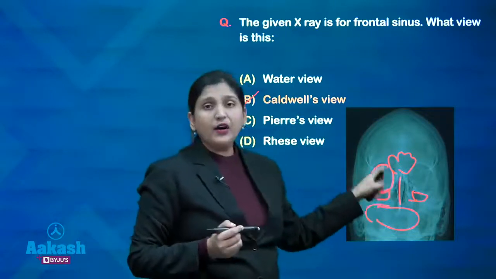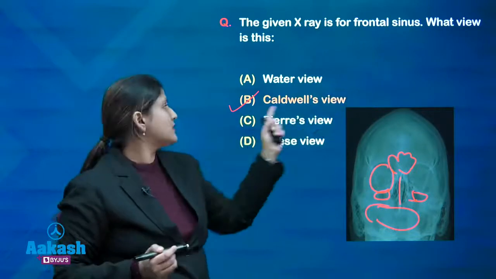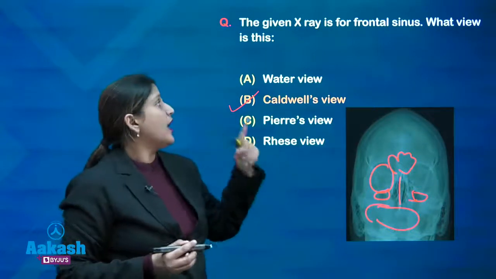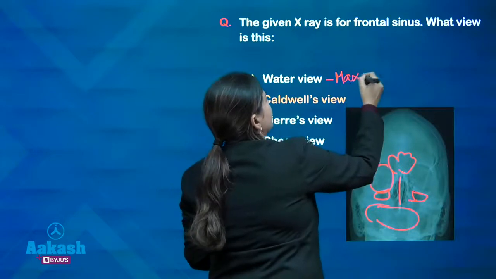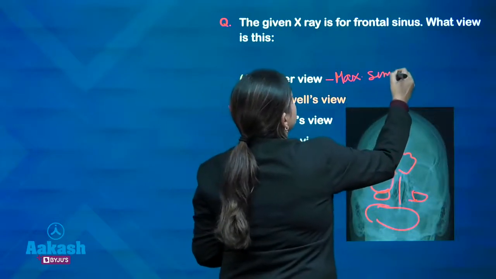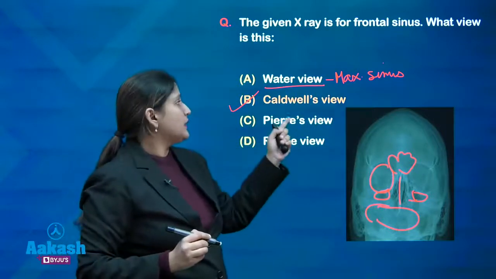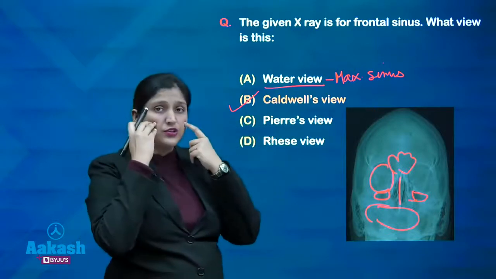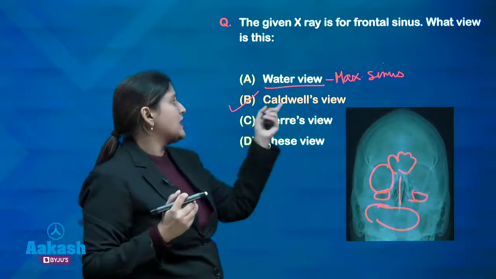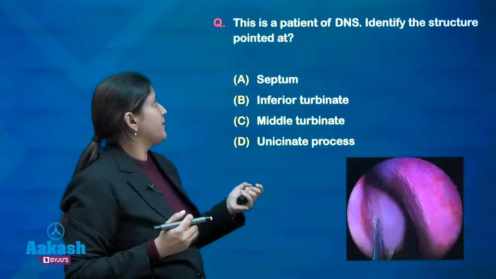Even if you do not understand what view this is, if it is given for the frontal sinus, then the answer is Caldwell's view. If it is given for the maxillary sinus, then the answer is Waters view. Waters view is the occipitomental view, done to visualize the maxillary sinus. Caldwell view shows the frontal sinus the best.